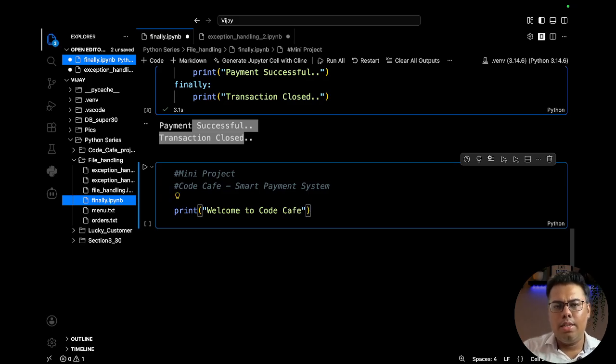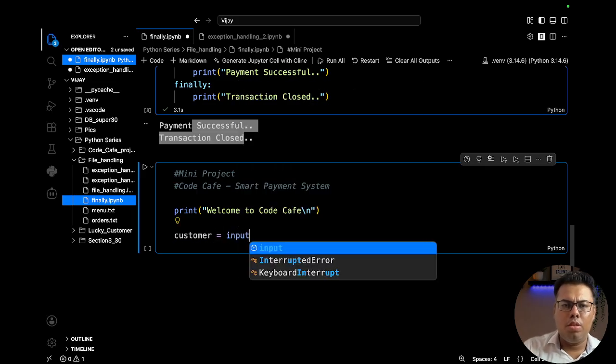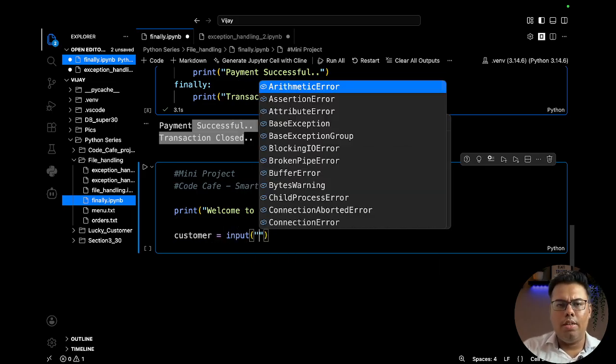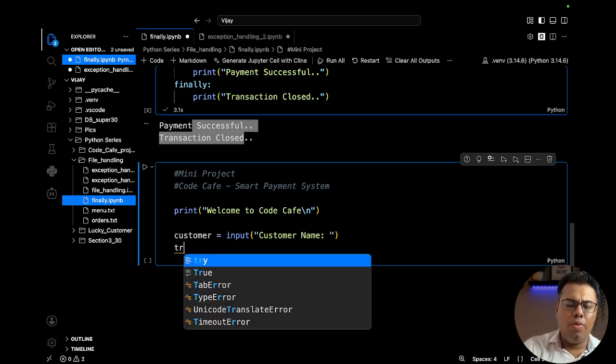Okay, and then we will have a slash n, so that we will now take the customer name input. Okay, now we will take the payment.